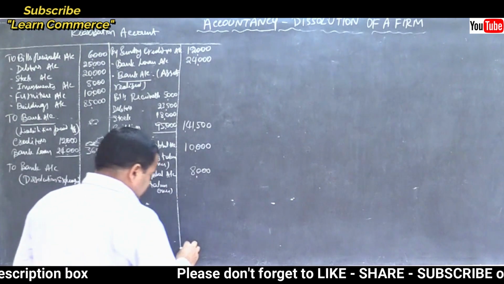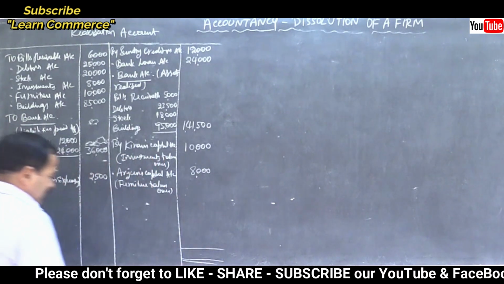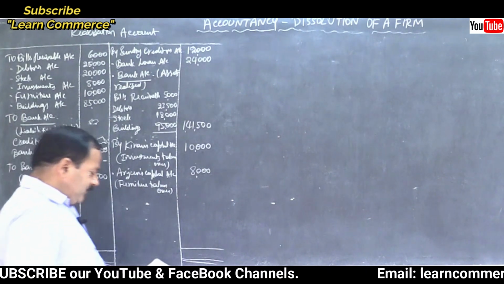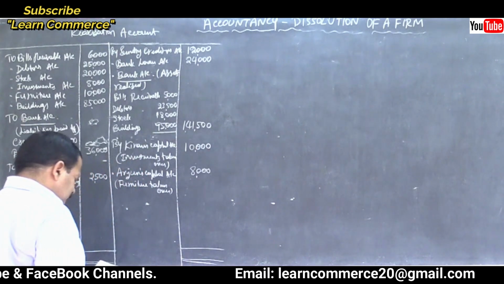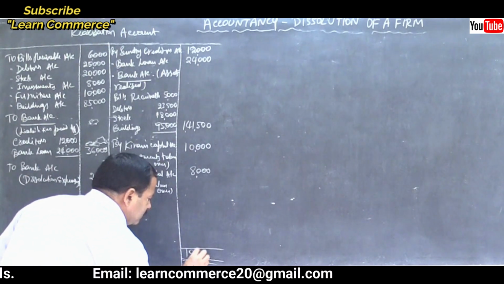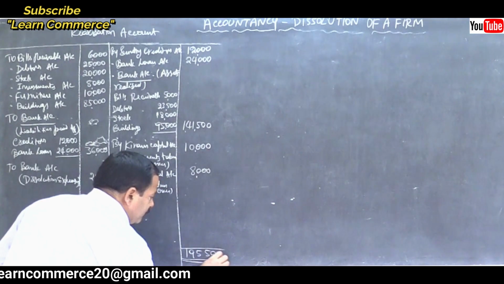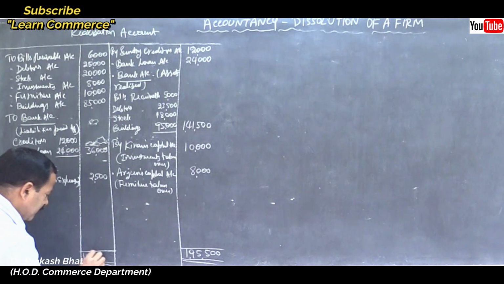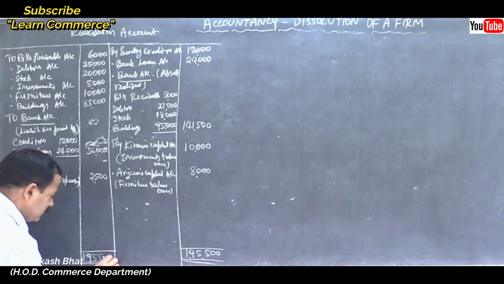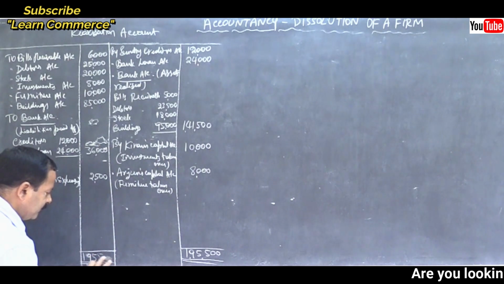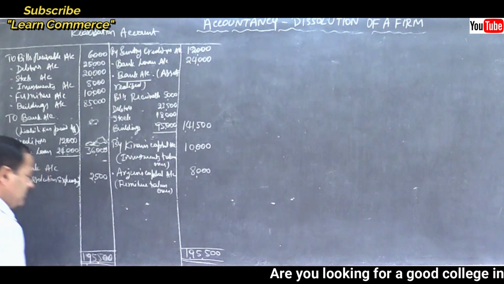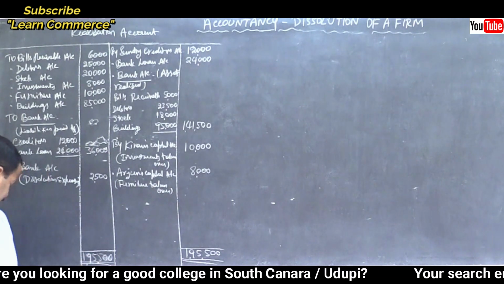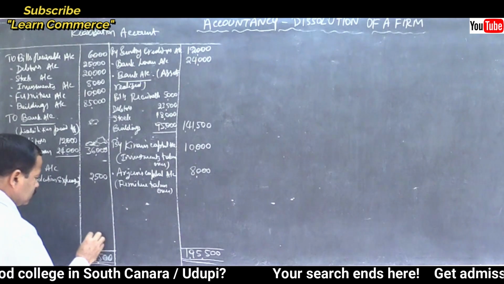Close it. Find out the difference. Credit side total is greater. So write the total of credit side first. Leave some gap here to transfer the profit. Correct, because there is a profit here. 1,95,500 is the total. Write the same total on the other side. What's the difference? 3,000 is the difference.